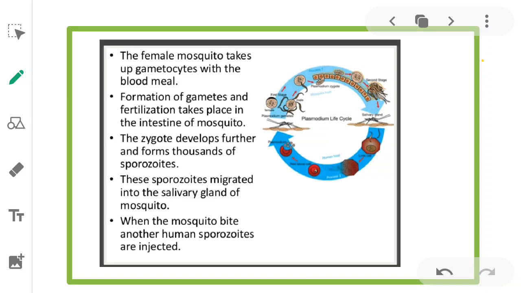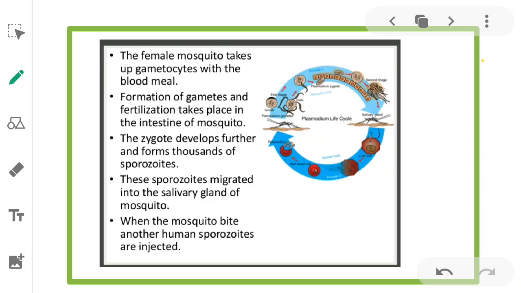Then when the mosquito bites another human, sporozoites are injected. Like that the life cycle will continue in the human and in the mosquito also.